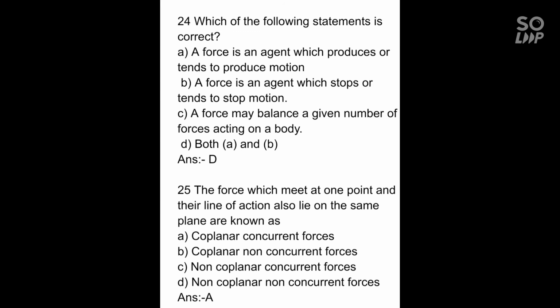24. Which of the following statements is correct? A. A force is an agent which produces or tends to produce motion. B. A force is an agent which stops or tends to stop motion. C. A force balances a given number of forces acting on a body. D. Both A and B. And the correct option is D.